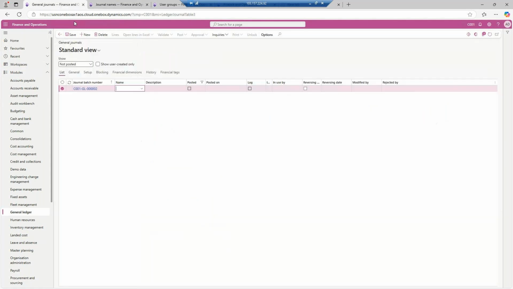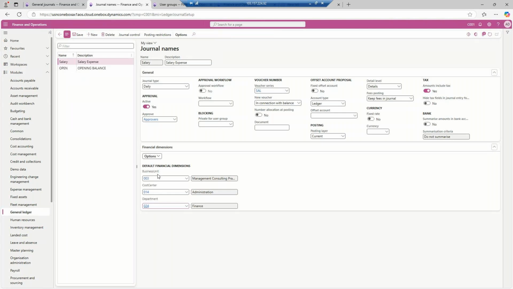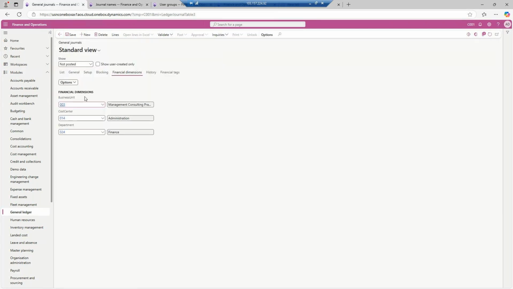Now I will save it for now. I will go here and click on it. So this is the salary expense. Now see, there are a few options over here also. First, I will show you the financial dimensions. So when I have kept it at the journal level, it has already been copied to this area.